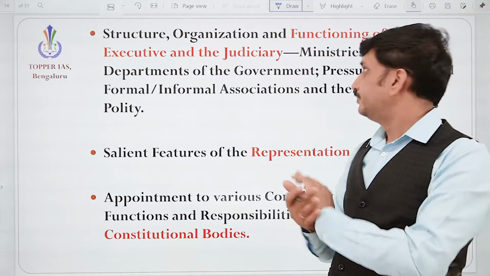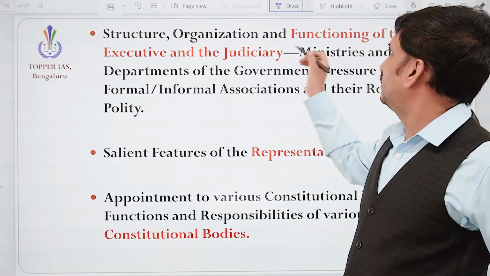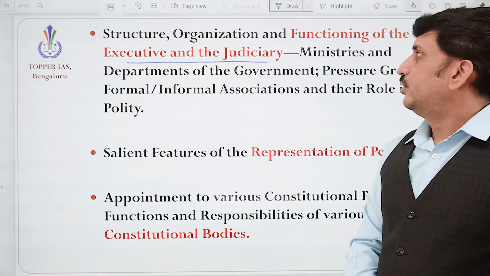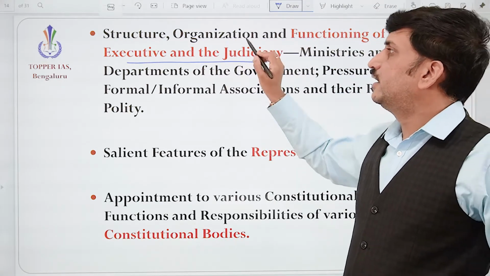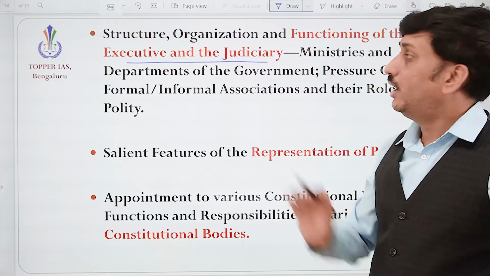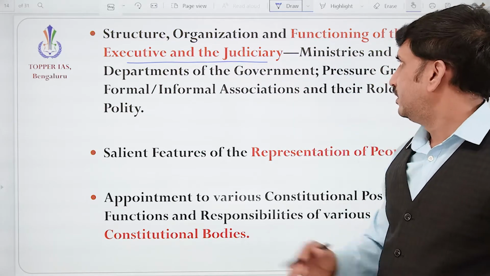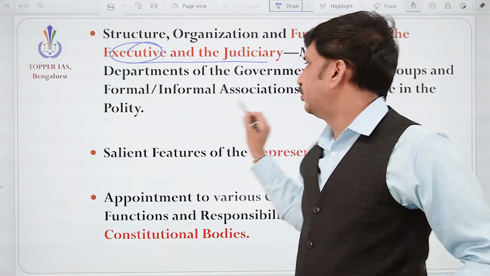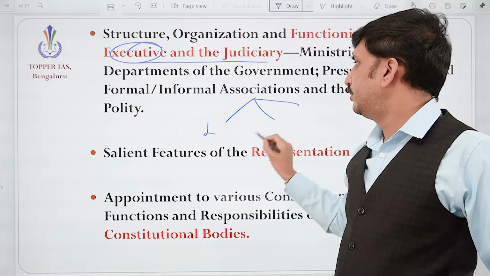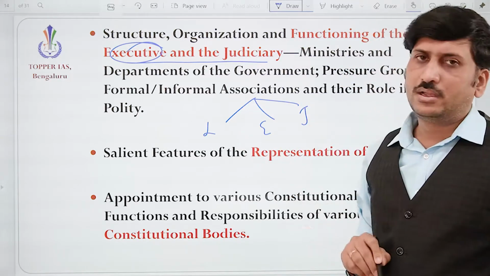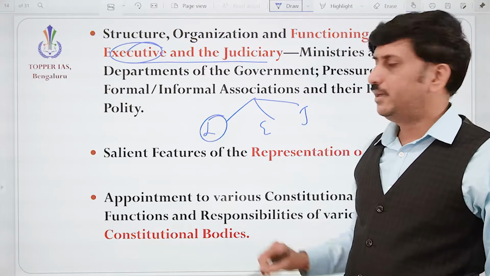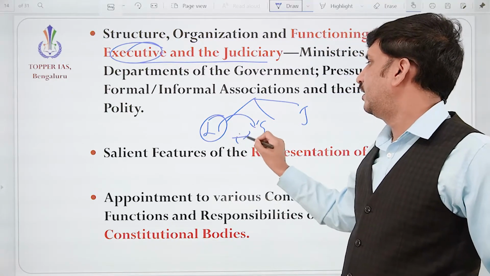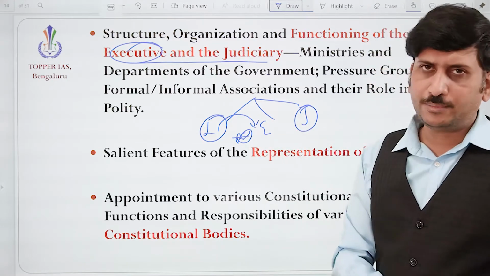Then, structure, organization and functioning of the executive and the judiciary. Here, if you take the executive, we know there is the law-making body, the executive and the judiciary: how a law is made, how it is implemented by the executive, and if any conflict arises between these two, how the judiciary solves the problem.